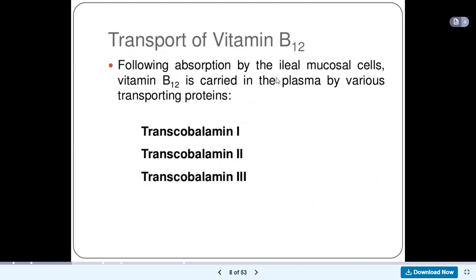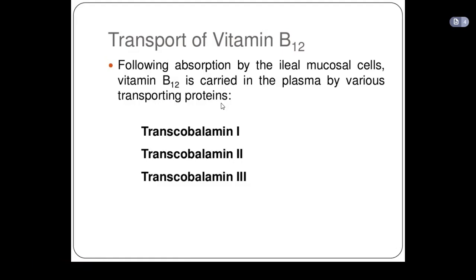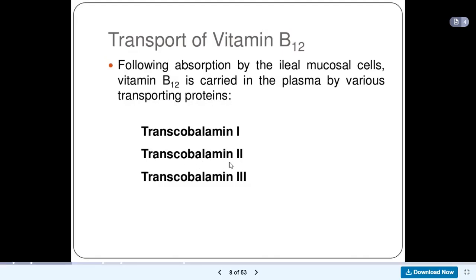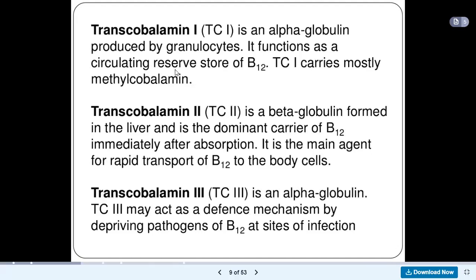Now, following absorption by the ileal mucosa cells, vitamin B12 is carried in the plasma by various transporting proteins. So there are 3 transport proteins, like I said earlier: transcobalamin 1, transcobalamin 2, and transcobalamin 3. But we are interested in transcobalamin 2, which carries B12 from the intestine to the general circulation. Transcobalamin 1 is an alpha globulin produced by granulocytes. It functions as a circulating reserve store of B12. TC1 carries mostly methylcobalamin. We said we have different types of cobalamin here. So methylcobalamin is transported by TC1.